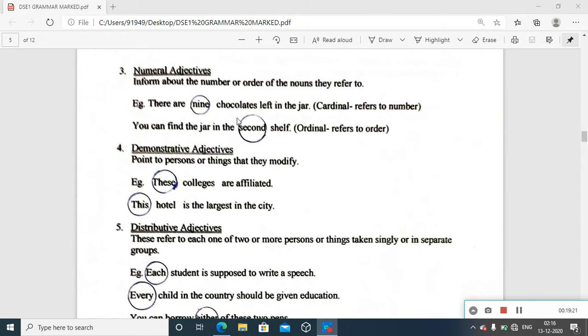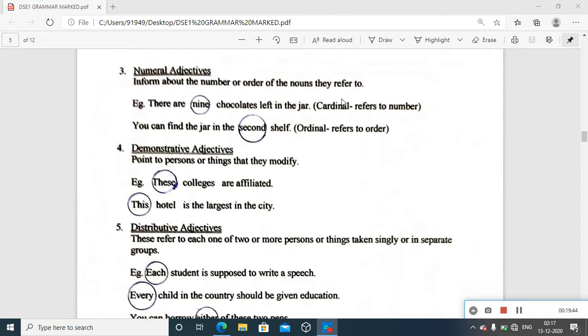No, it's not this. There is a difference. But both refer to a kind of, basically it is about numbers, number system. So these kinds of adjectives are called numeral adjectives. We are giving information about number or order of the nouns they refer to.